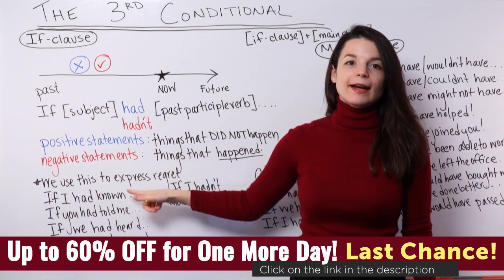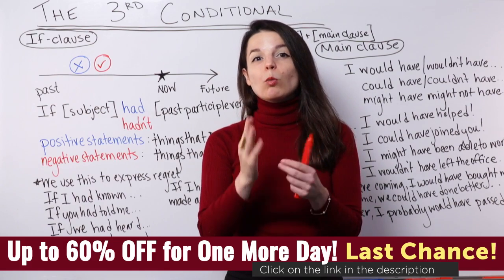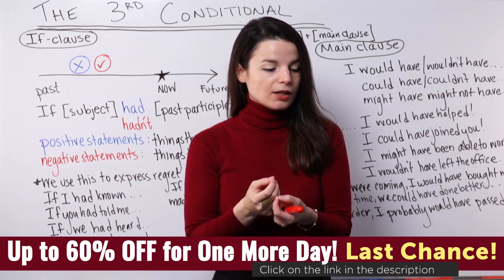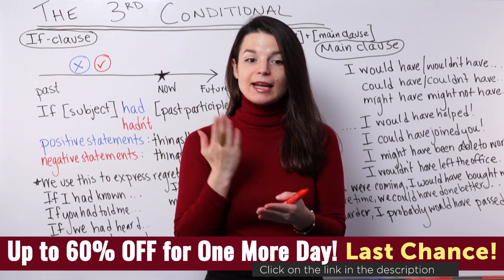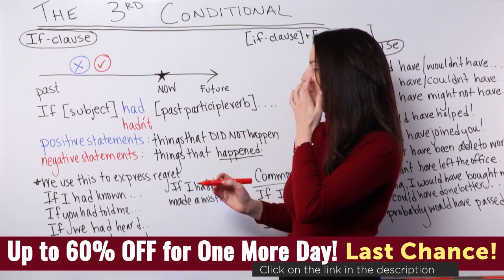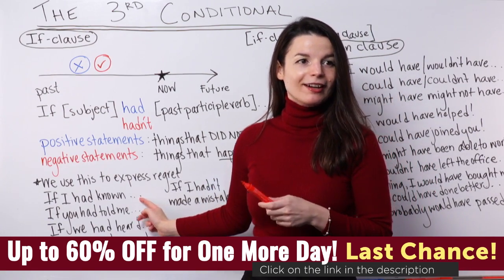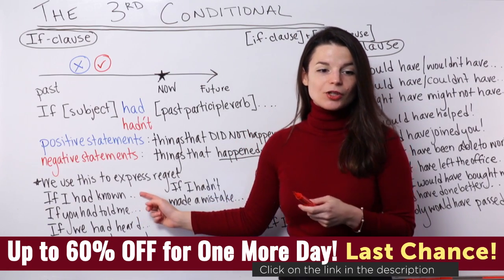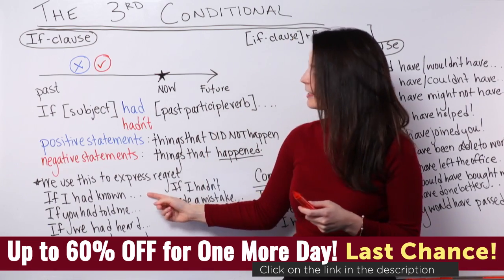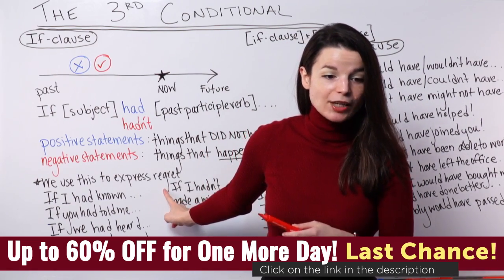So as I said, we use this a lot to express regret because we want to change something about the past. So let's look at a couple of example if clauses to illustrate this point. I'm going to move down to this part now, FYI. So let's go to the first example here. The first example part is this. If I had known.